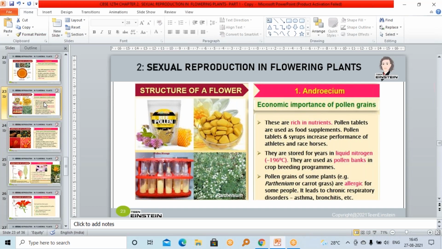So that reduces the crop productivity. And Parthenium can also reduce germination. If you are sowing some crops, some legume plants, and Parthenium is present there, it will reduce the germination percentage also. It has the power of reducing the germination of the crop, and it will reduce the biomass and growth.